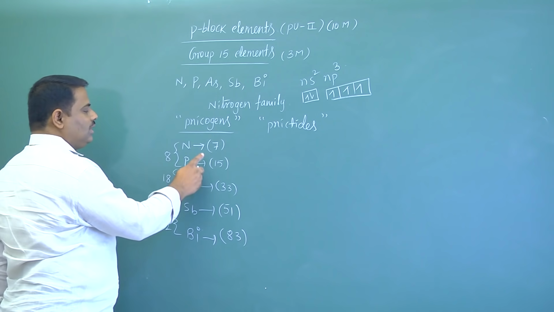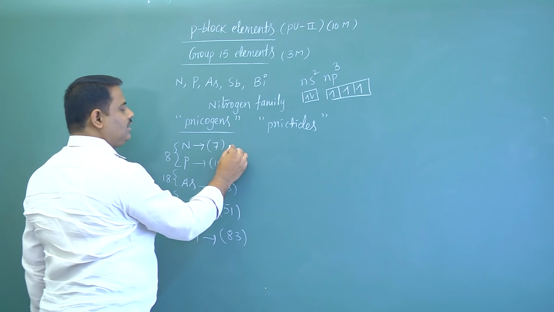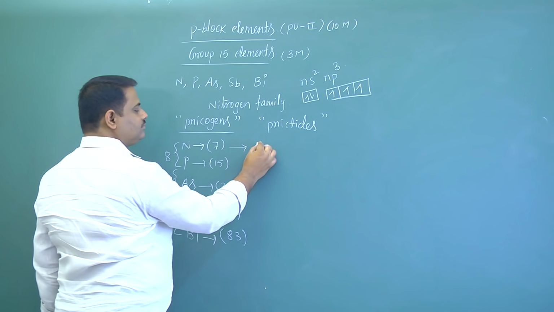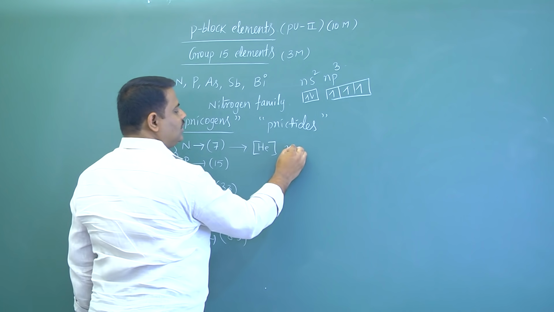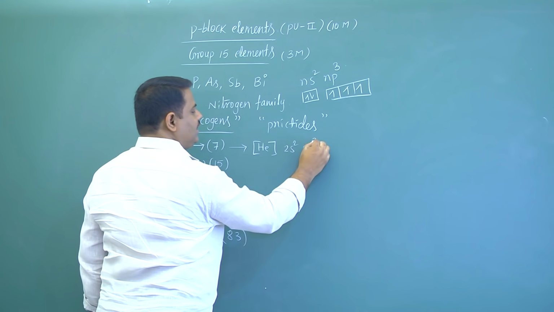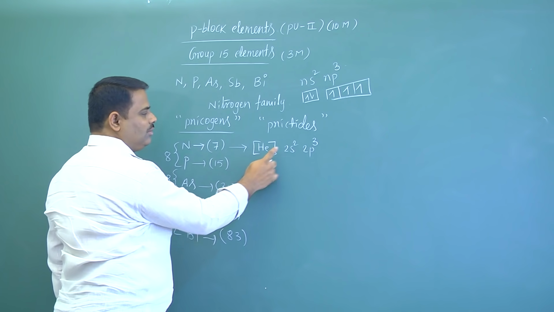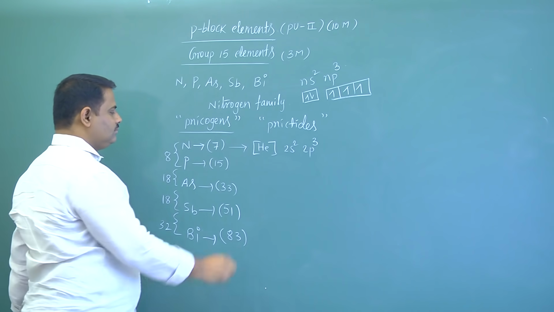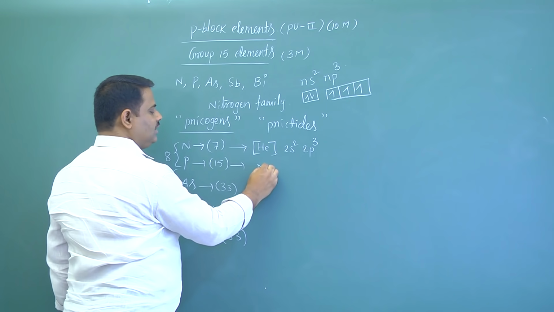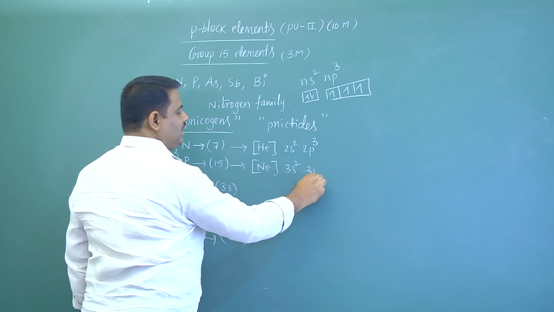Now come to electronic configurations here. The first one, nitrogen, helium 2s2 2p3. We know that helium 2 plus total 5, 7 electrons. Next one, neon 3s2 3p3.